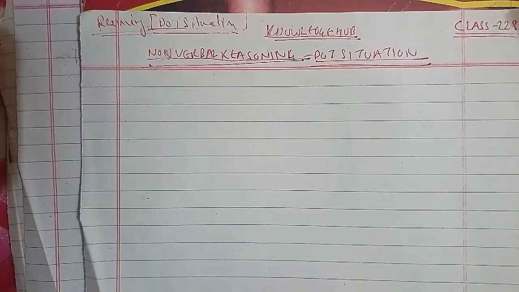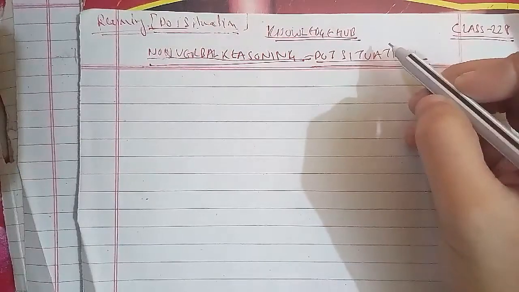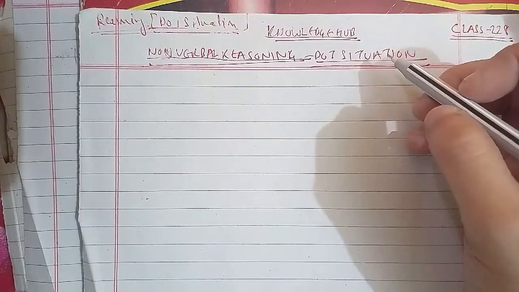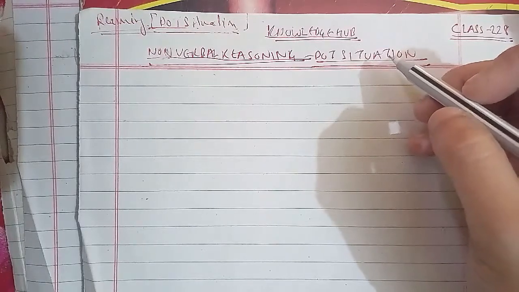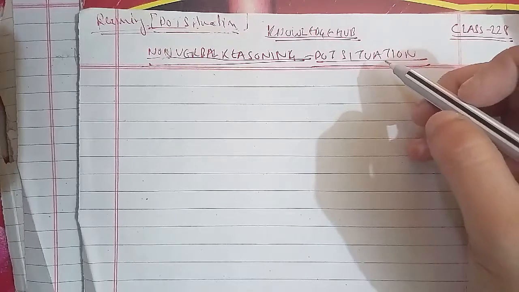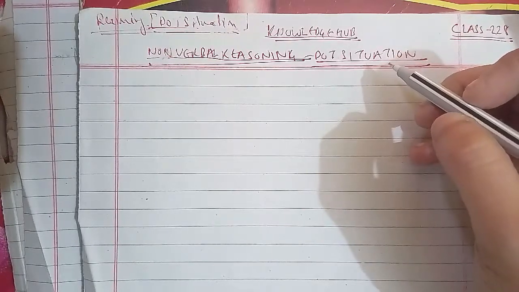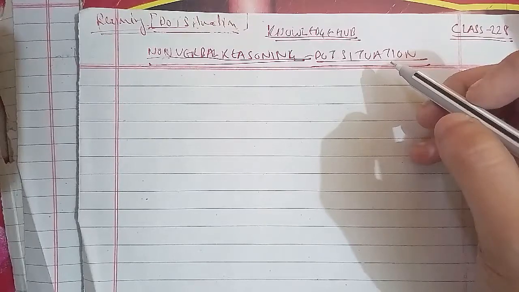Today we're going to start by discussing reasoning. As I told you, this is the important topic we have to discuss in detail. In terms of reasoning, we have done verbal reasoning. In verbal reasoning, we did general mental ability and logic reasoning. In general mental ability, we did analogy, series completion, coding-decoding, blood relation, all these topics, and we had even just started with non-verbal reasoning.